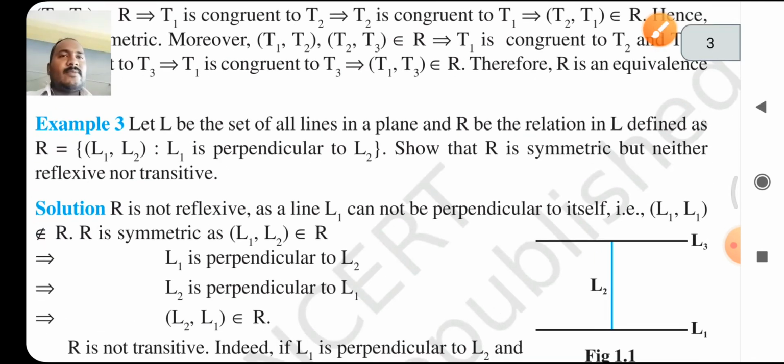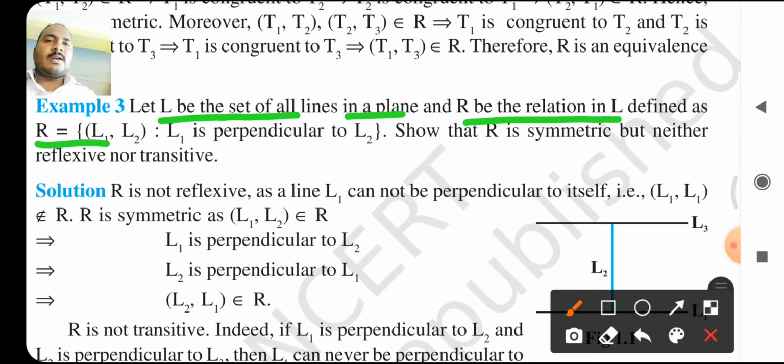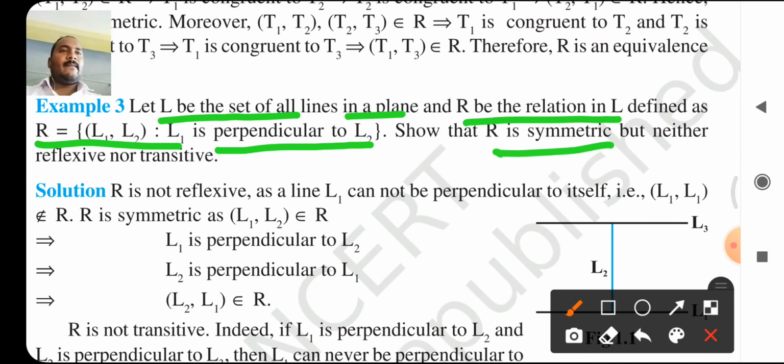Next, we consider one more example. Let L be the set of all lines in a plane, and R be the relation in L defined as R = {(L1, L2): L1 is perpendicular to L2}. Show that R is symmetric but neither reflexive nor transitive. My dear students, R is only symmetric but not reflexive and not transitive.